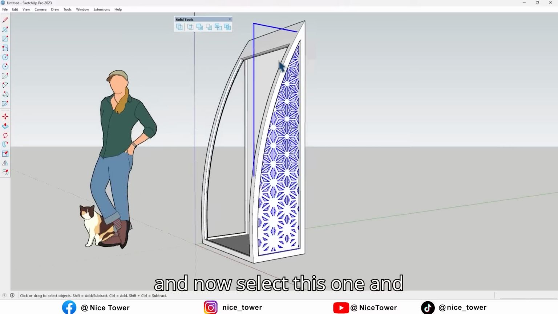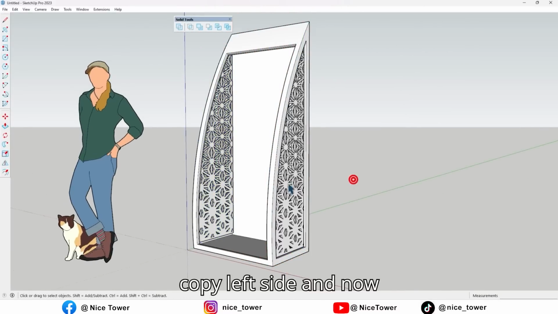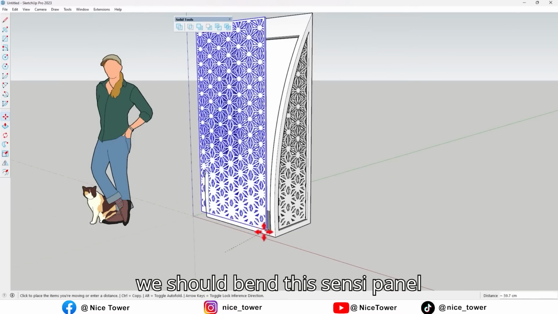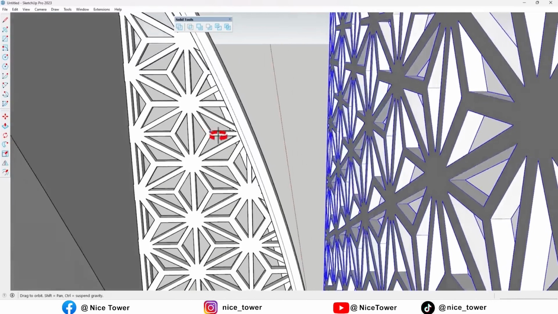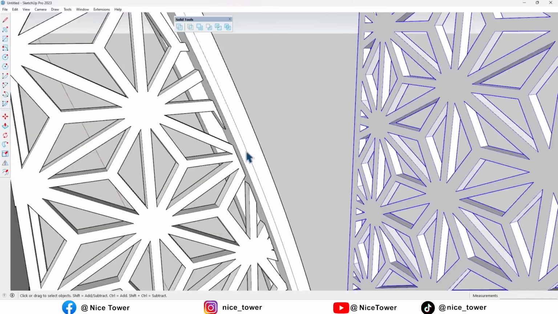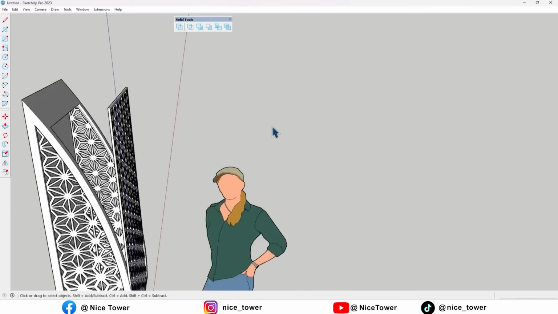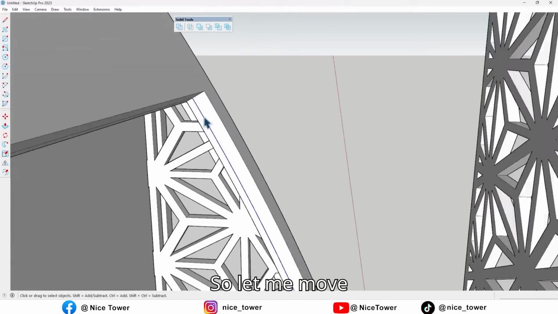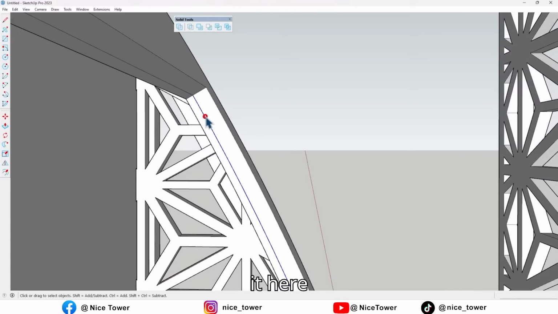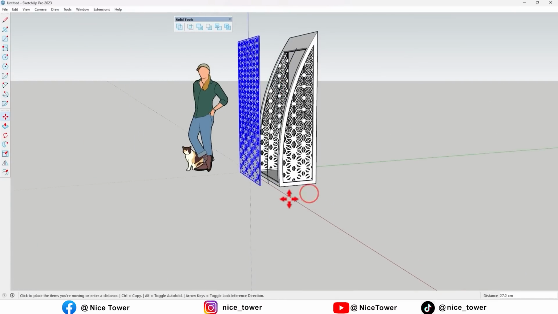And now select this one and by flip tools take a copy to the left side, and now we should bend this CNC panel here. So take a copy from this line, then paste in place. So let me move it here and the panel tool, and now